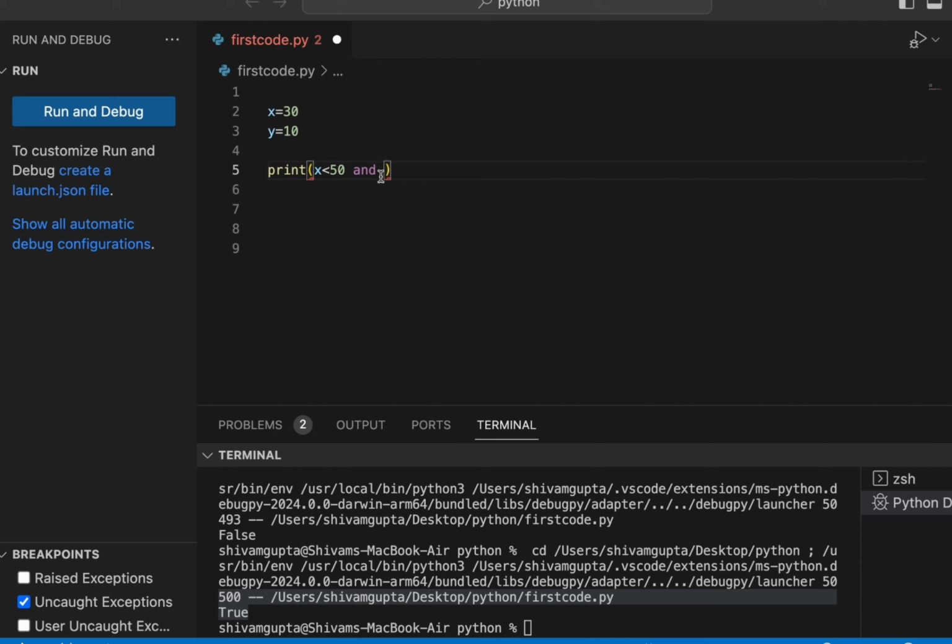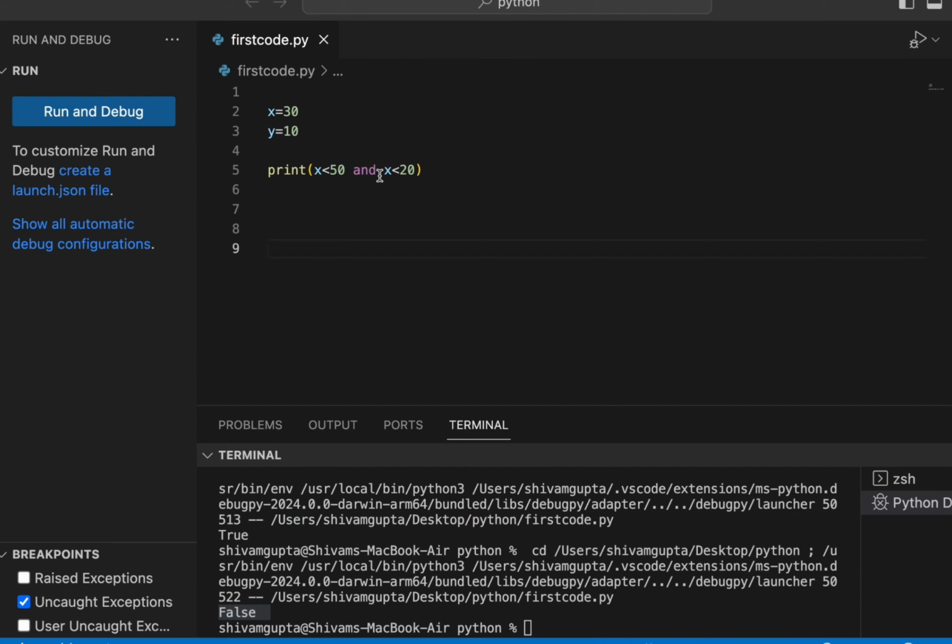This case should be true, and our second case, x should be less than 100, should also be true. 30 is less than 50 and 30 is less than 100, so the output we will get is true. Now if I change it to 20, this case is true and this one is false because 30 is not less than 20. So it will show the output false.